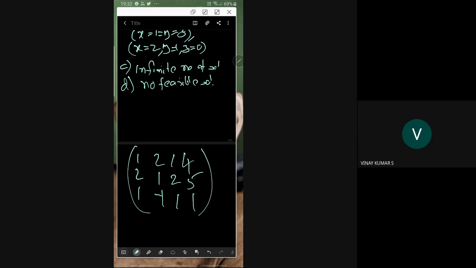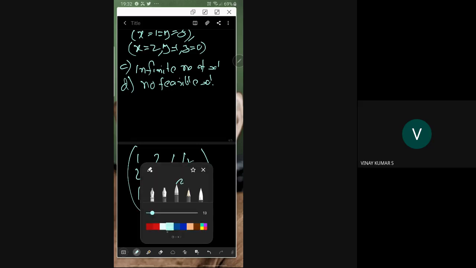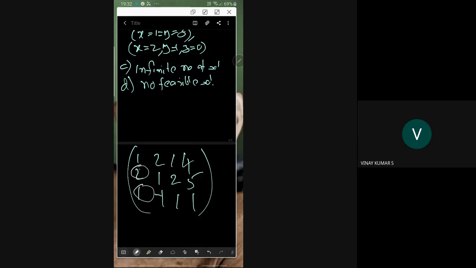If we reduce it, we can make this 0 easily, and this also 0.